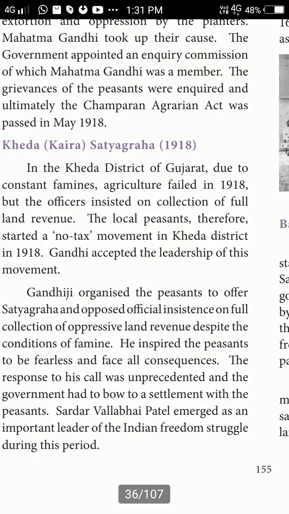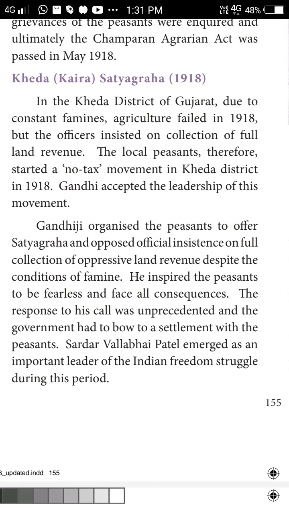The Kheda Satyagraha was in the Kheda district of Gujarat. Due to famine, agriculture failed in 1918. The local peasants therefore started a no-tax movement. They did not want to give the tax to the British. So they started the no-tax movement in Kheda district of Gujarat in 1918.